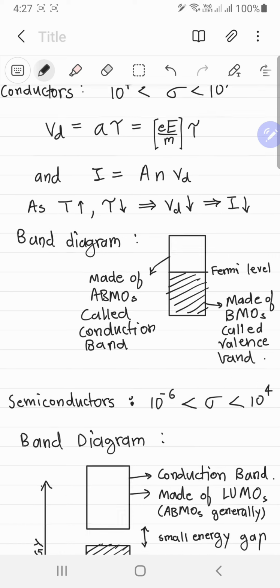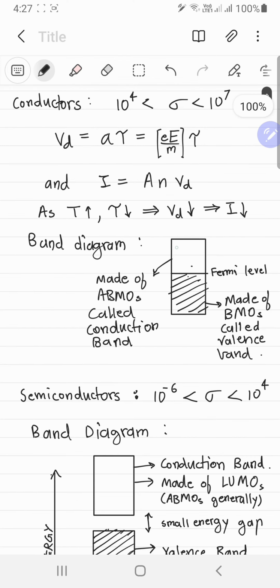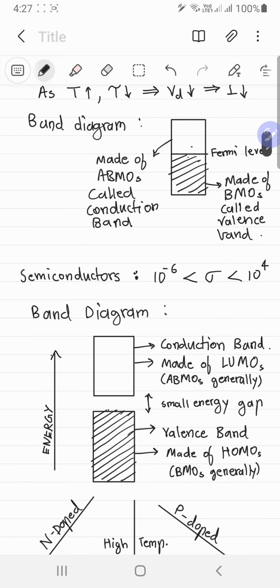And as you can see, the valence band and the conductive band are very close. So essentially there's no energy gap between these two. So even a small amount of field can make electrons jump from here to here, and once they are in the conductive band, they can conduct. All right.